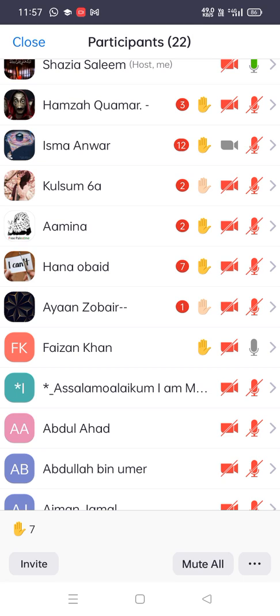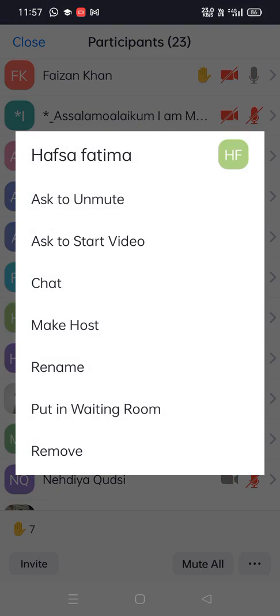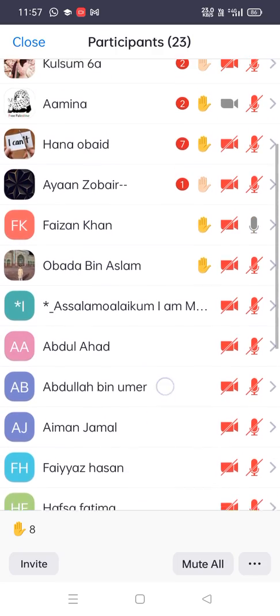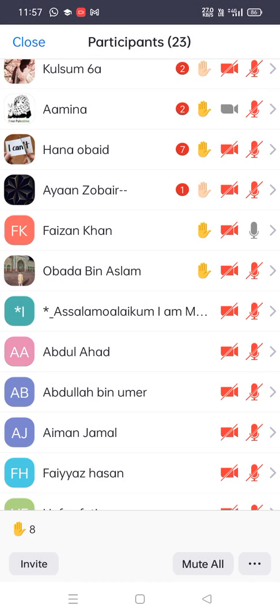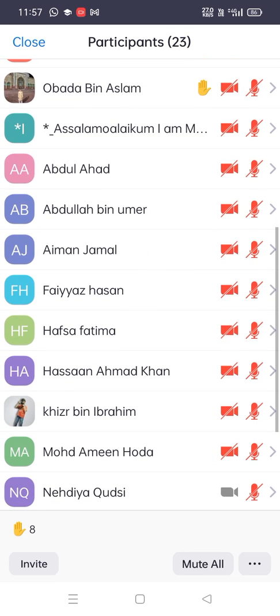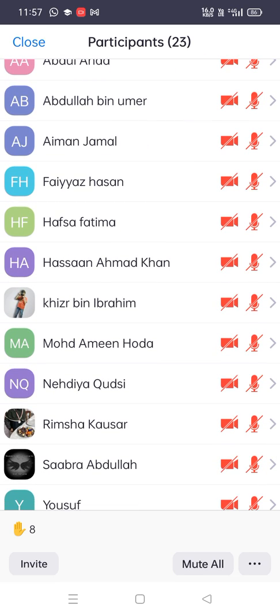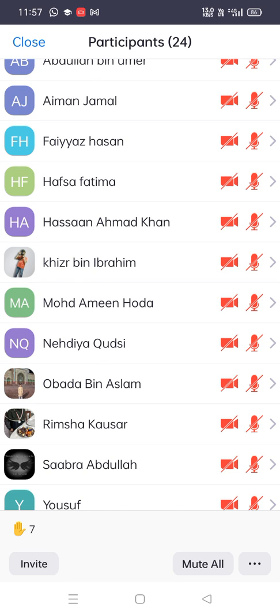Okay, now the next one. The nucleus is called the brain of the cell. Hafsa Fatima, tell me the reason. The nucleus is called the brain of the cell.